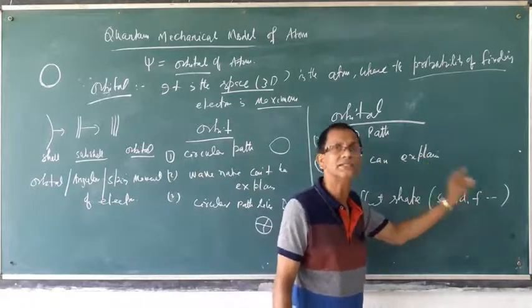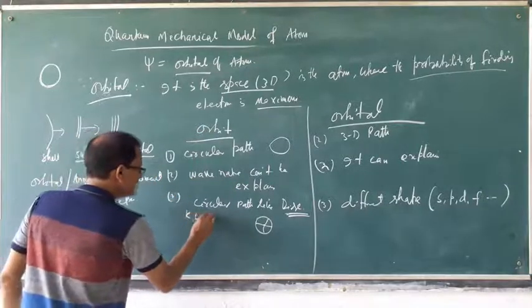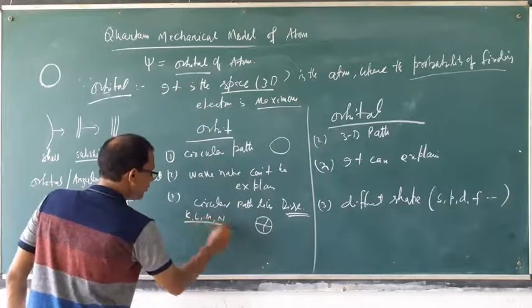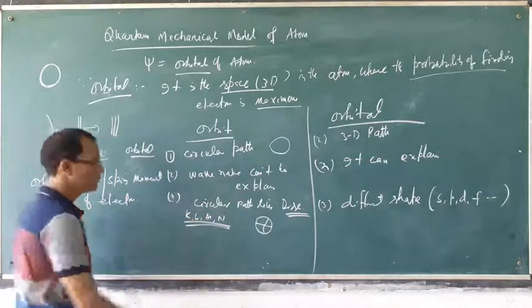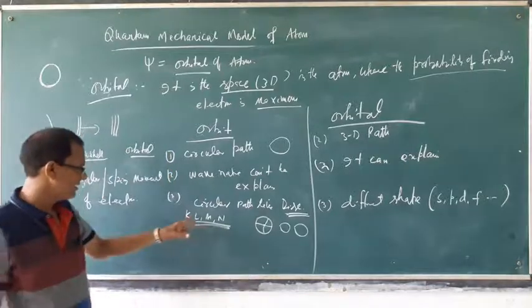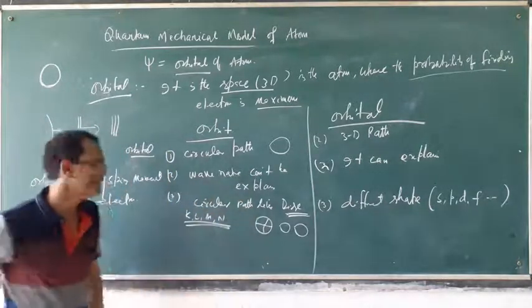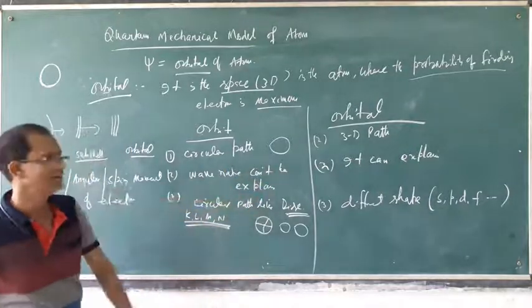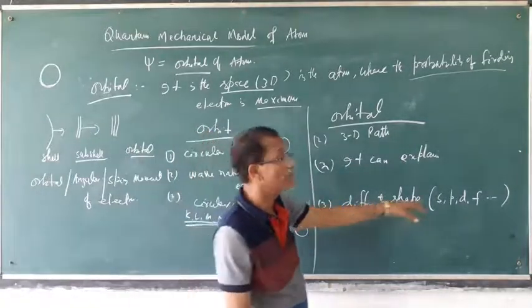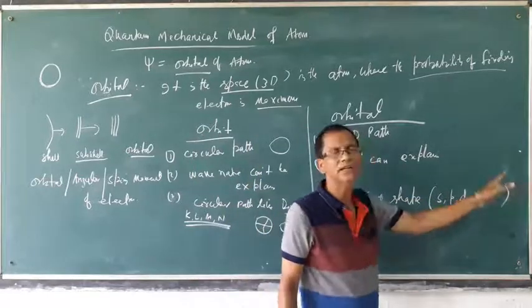They have different shapes. But here these are K, L, M, N. All are the same shape, circular shape. The circle may be smaller or larger, but the shape is a disc. But here shapes are different. We will discuss later: the shape of S, the shape of P and D are not the same.